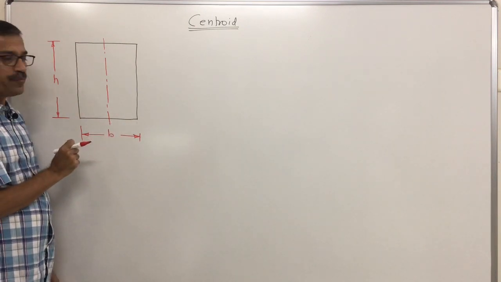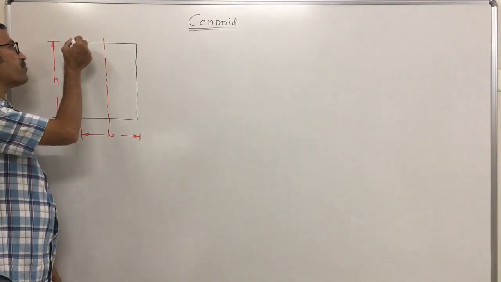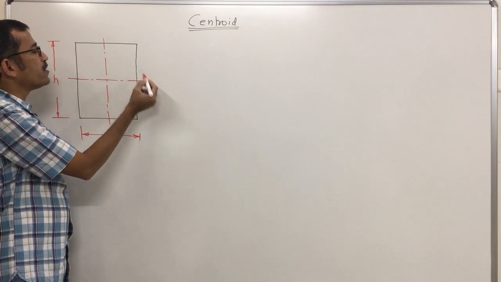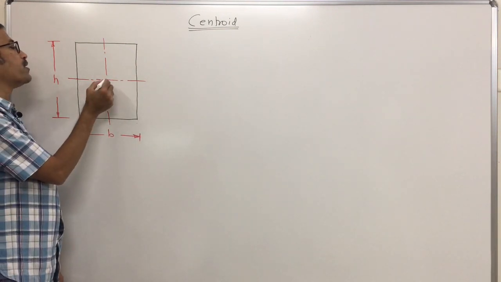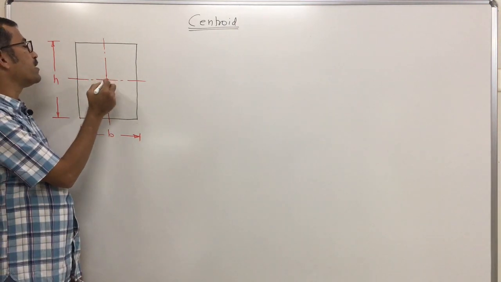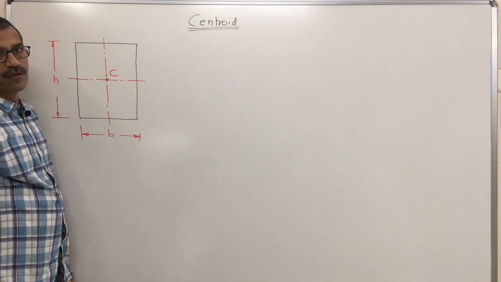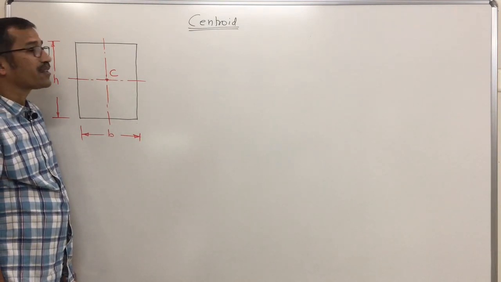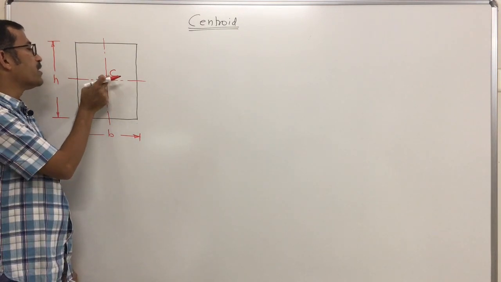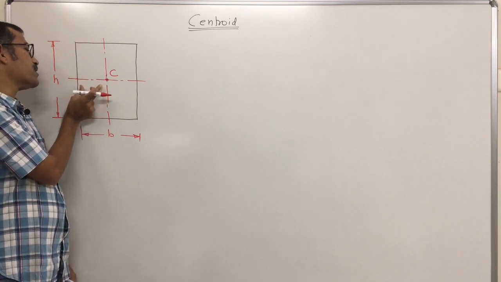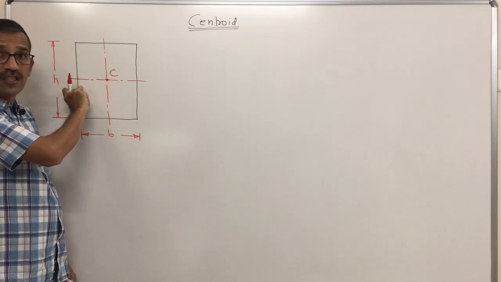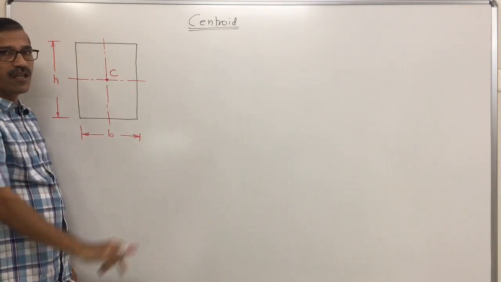Similarly, if we bisect this height and draw one line, this is also an axis of symmetry. The point of intersection is the geometric center of this rectangular lamina. That means this point of intersection represents the centroid, normally represented by C. Now, the horizontal distance of this centroid is B by 2, and the vertical distance is H by 2.